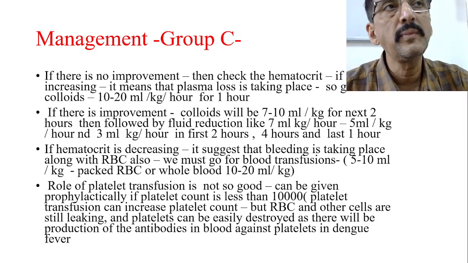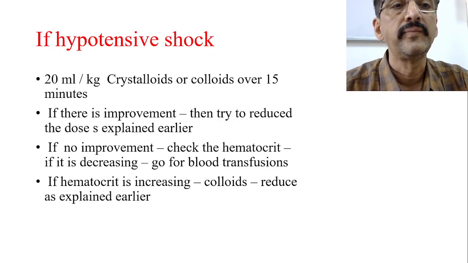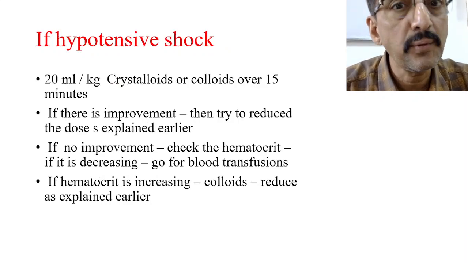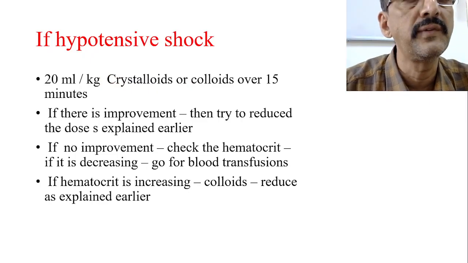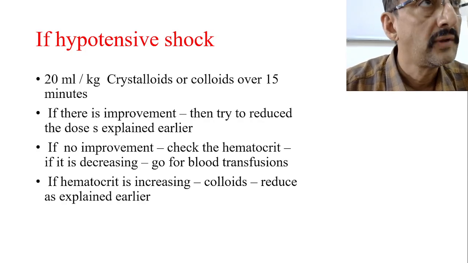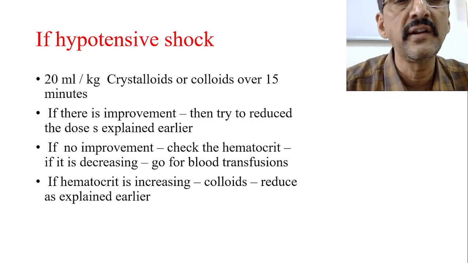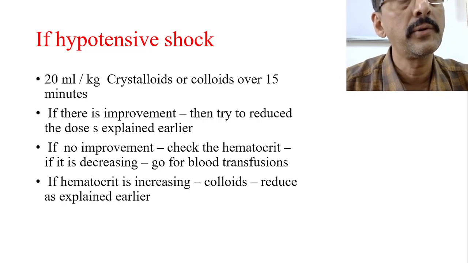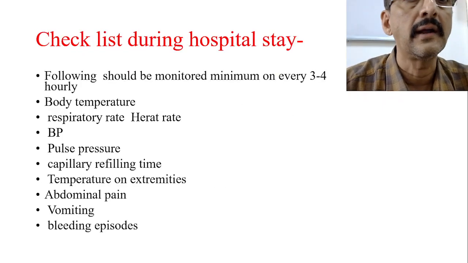Therefore, this may not be much beneficial, but prophylactically you can use it. Suppose there is a hypotensive shock, 20 ml per kg crystalloids or colloids over 15 minutes should be given. And if there is improvement, then try to reduce the dose as explained earlier. And if there is no improvement, check the hematocrit, and if it is decreasing, go for the blood transfusion. If the hematocrit is increasing, go for the colloids and reduce as explained earlier.